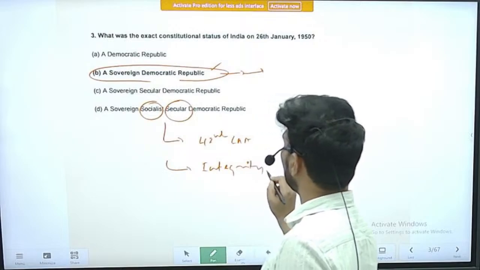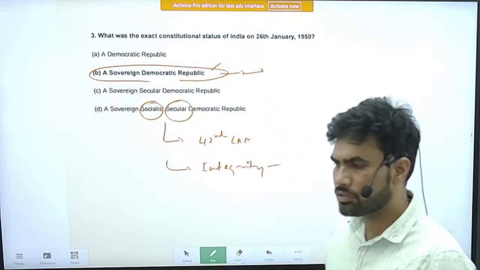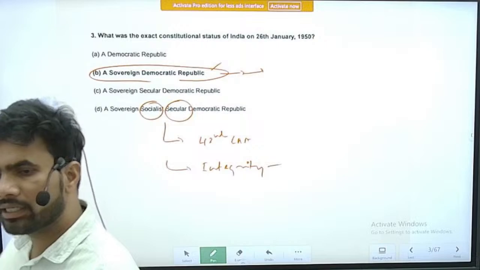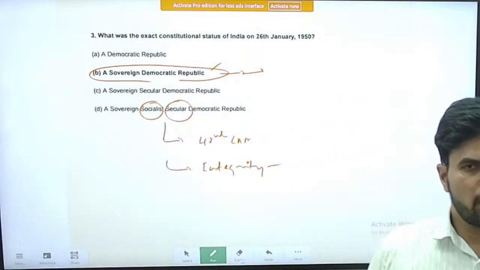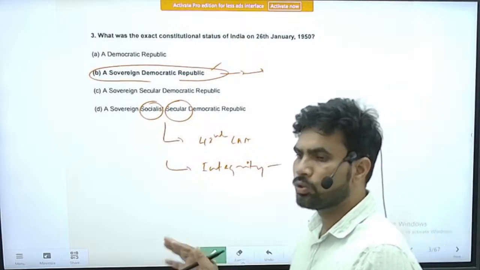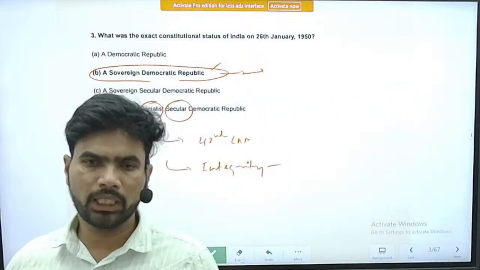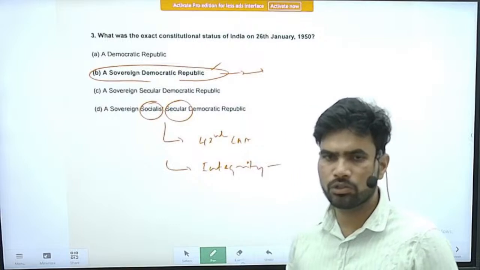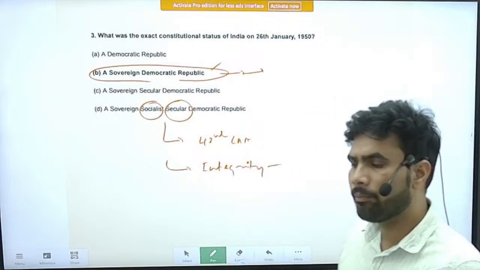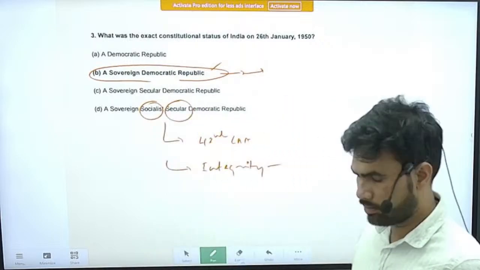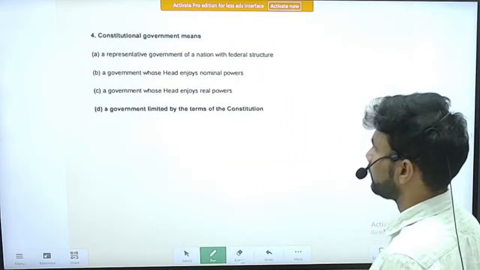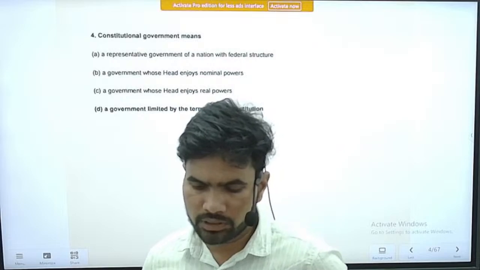So these three words were added to the preamble of the Constitution through the 42nd Constitutional Amendment, and this is the only time when the preamble is amended, right? So you should be in a position to know the basic facts about the preamble of the Constitution also. Now and then you will be getting questions based on the preamble also, right? Next question, question number 4.